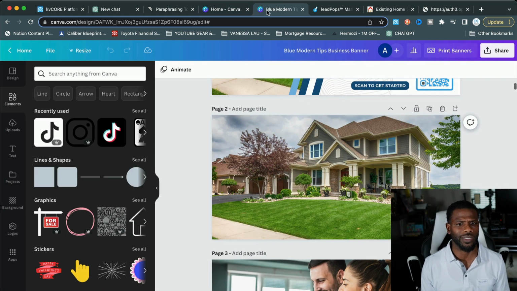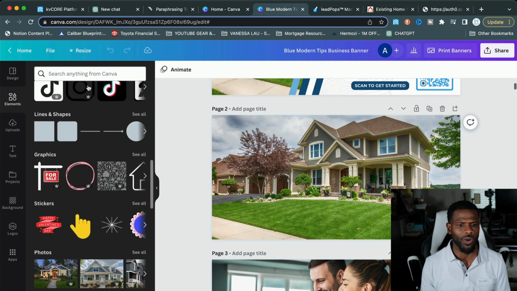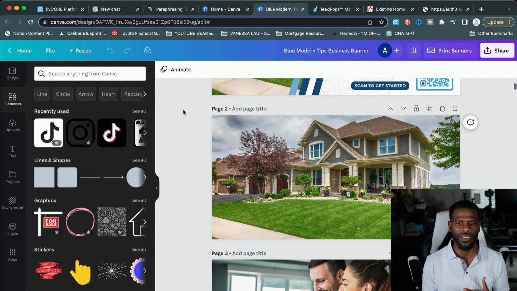So the next thing I want you to open up is Canva. If you do not have Canva, don't sweat. You can grab images online. You should be able to grab any royalty-free images and create your blog.